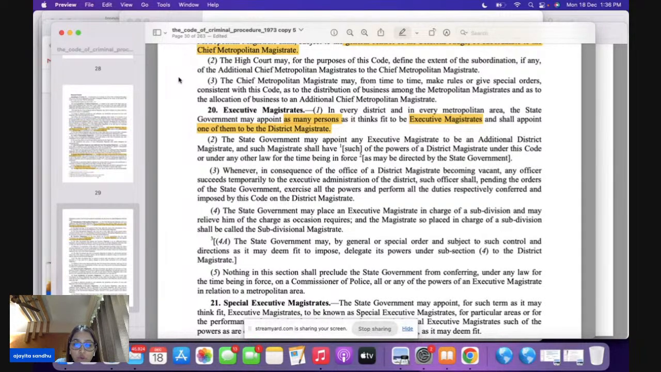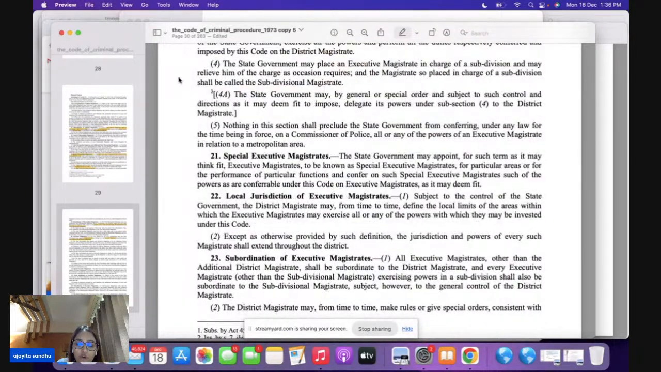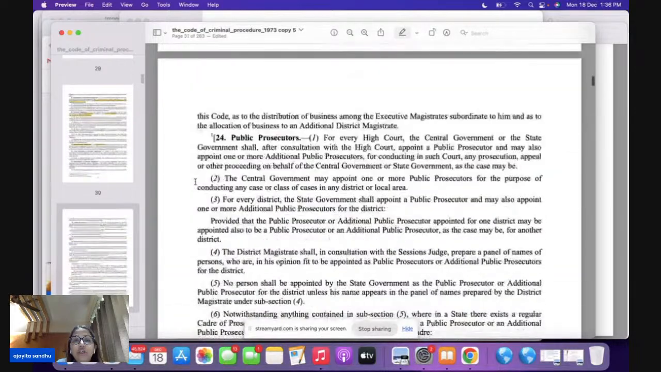Now, if you come to section 21, this is very important for your prelims. Section 21 talks about special executive magistrates. Now, this is a point of difference here. In special judicial magistrates and special metropolitan magistrates, it was the High Court. But when you come to the special executive magistrate, it is the state government. It is not the High Court, it is the state government. And in section 21, we do not have a timeline mentioned. Like you have a time period given under section 13 and 18, this time period is not there in section 21.